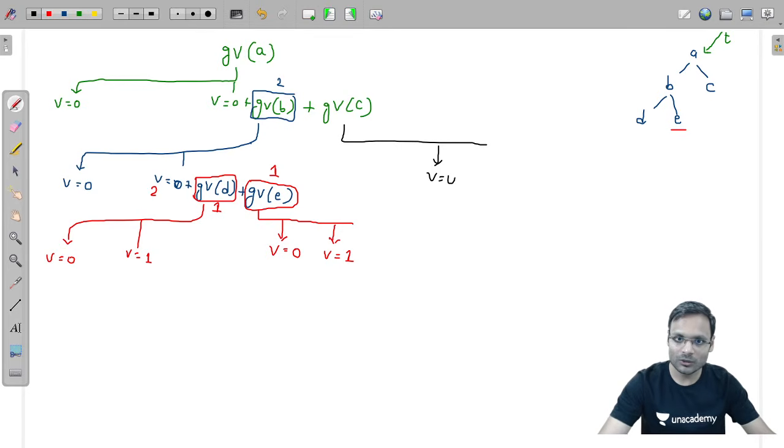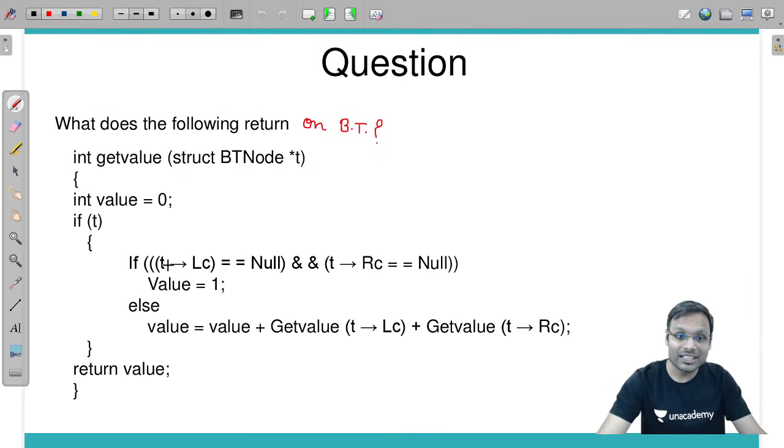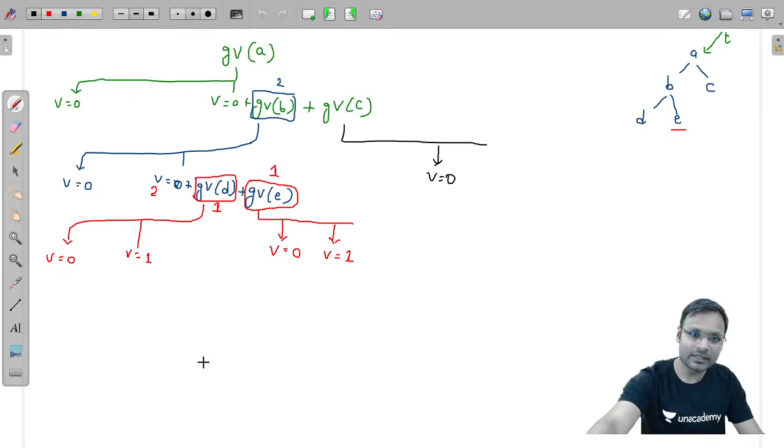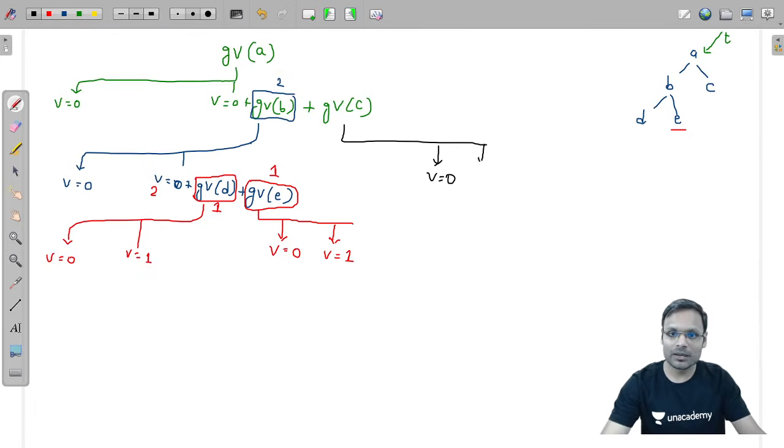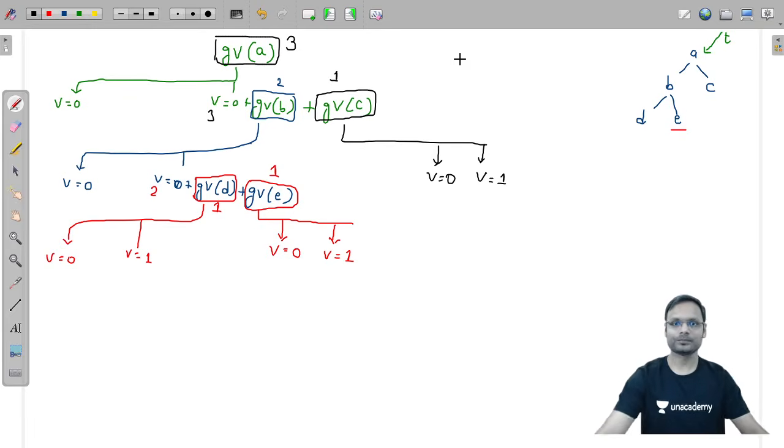Initially value is equal to 0. T pointer is pointing to this. Check out the condition: are the left and right child both null? Yes, they are null. Then value is set to 1, and after the if, return value. So value becomes 1, and return value means get value for C gets you 1. 2 plus 1, 3 will be set here, and for root, this particular function returns you value 3.